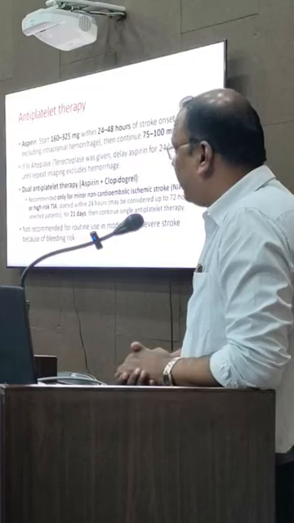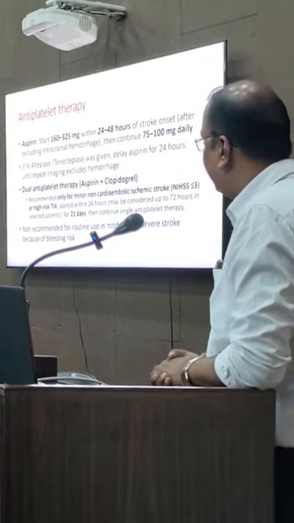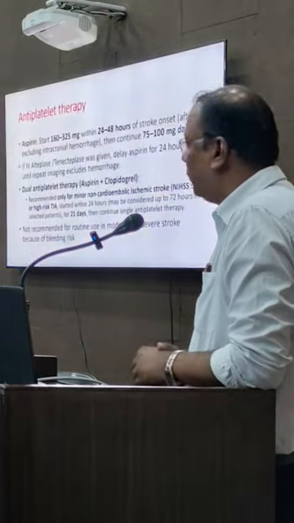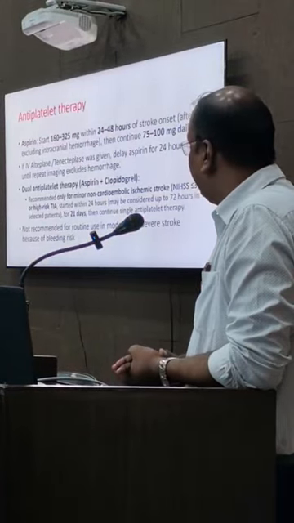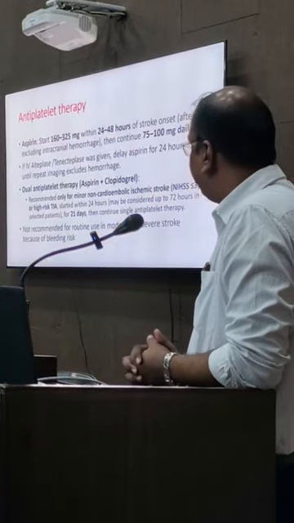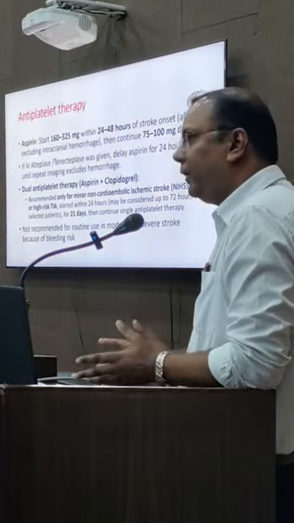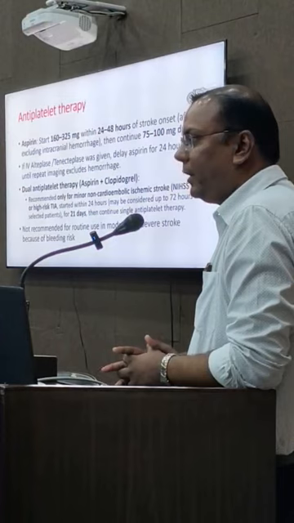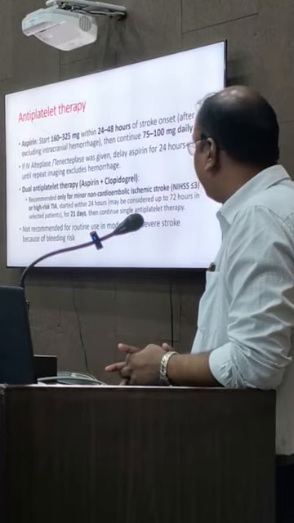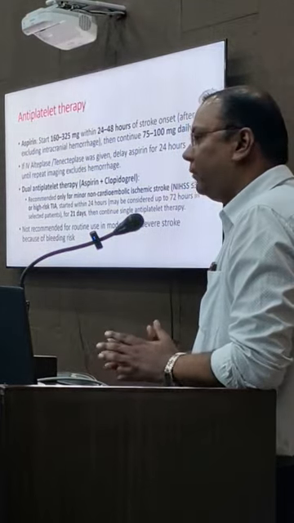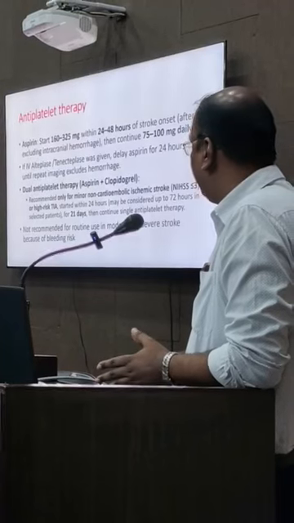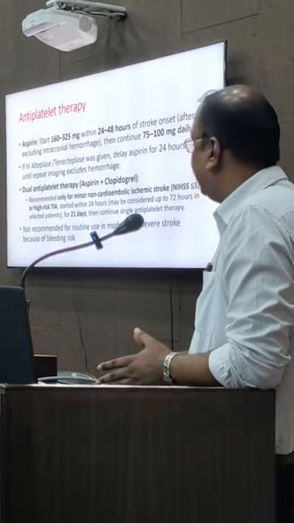Now, the most important part of medical management is antiplatelet therapy. Aspirin is the most important and the wonder drug for this. We have to start with 160 to 325 milligram within the first 24 to 48 hours of the stroke onset. First, we need to rule out intracranial hemorrhage by doing at least a CT scan or MRI. And then for daily dosing, here in India, we mostly use 75 to 150 milligram daily.